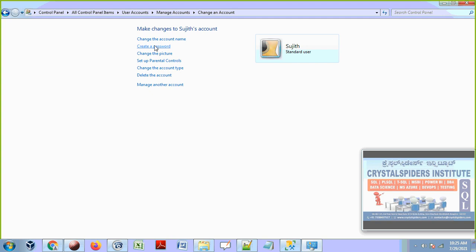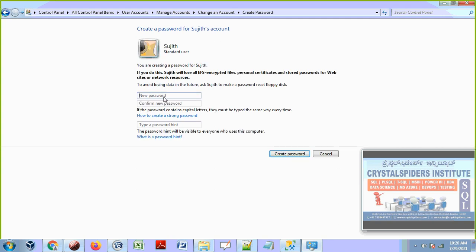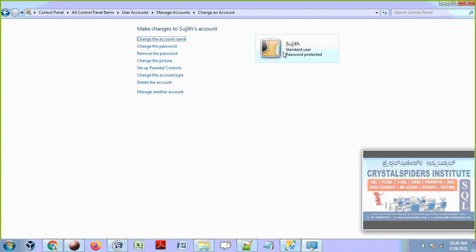So I will create a password. Not complicated, guys. I will give the simple password that I use everywhere for testing purposes. I am going to put the hint of the password as your test password. I am going to use the same password everywhere to test these things. So this is the hint of the password. Create the password. Yes, so I created the user Sujit with the password.